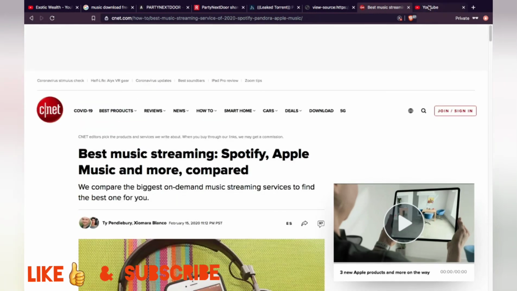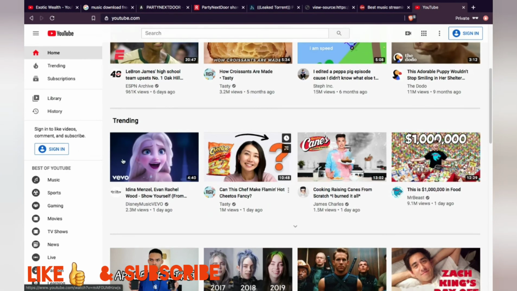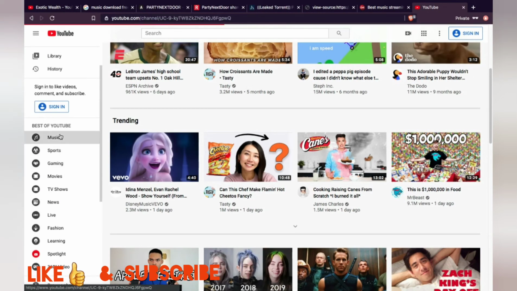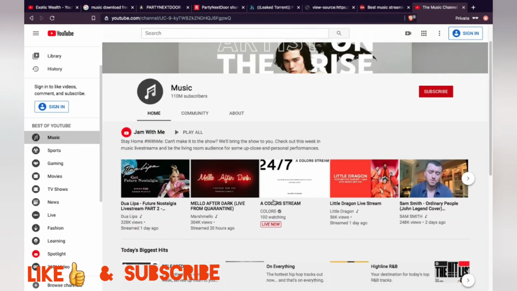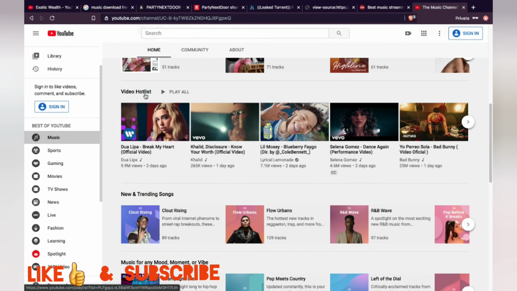And another way you can see is through YouTube itself. What you want to do on YouTube is go in here and just tap the music button, and it will show you all the popular music, the trending music right in front of you. Okay. So as you see, what you'd want to do is go down to the video hot list. Anything that's hot, like this one, 2 days ago, 9 million, anything that has millions of views in only a couple of days, on average 2 days, and over 1 million views and stuff like that. These are the ones that you want to do.